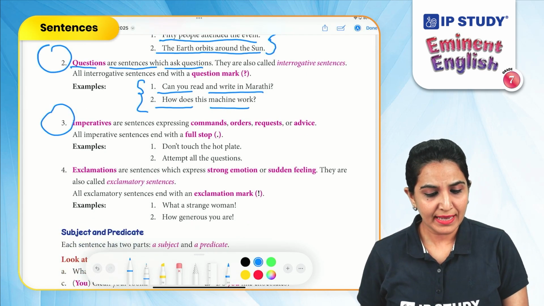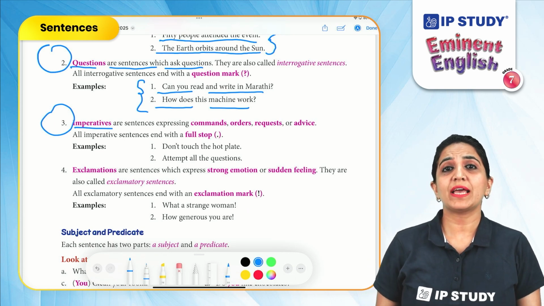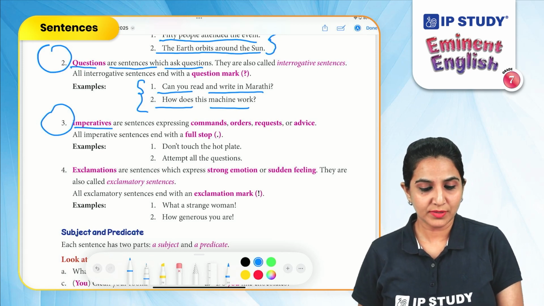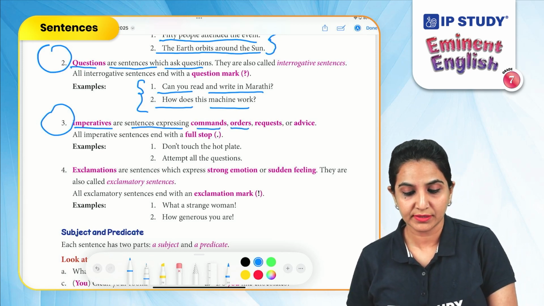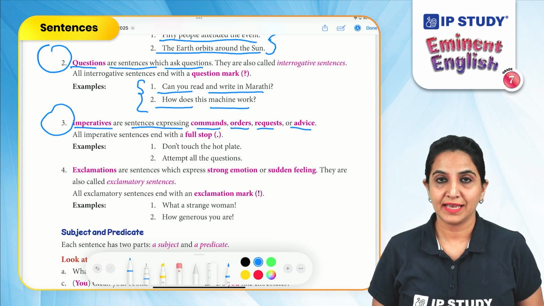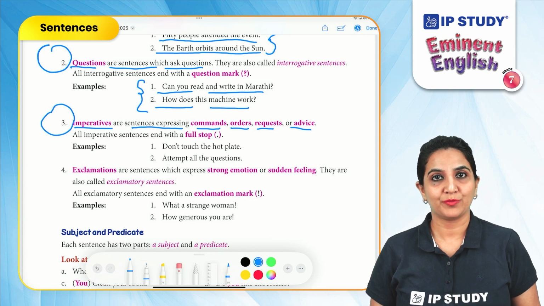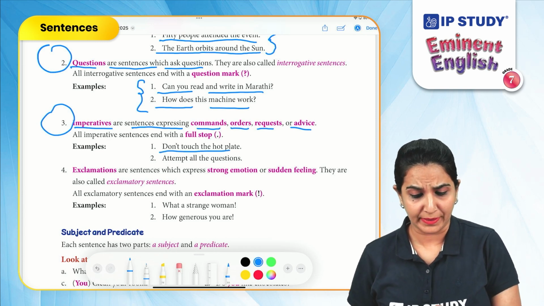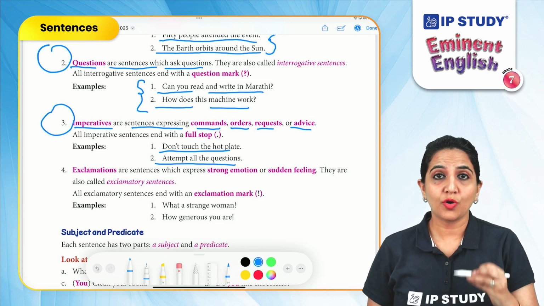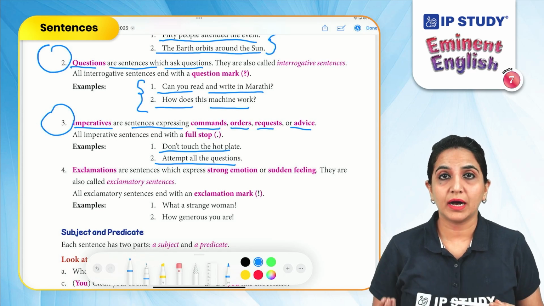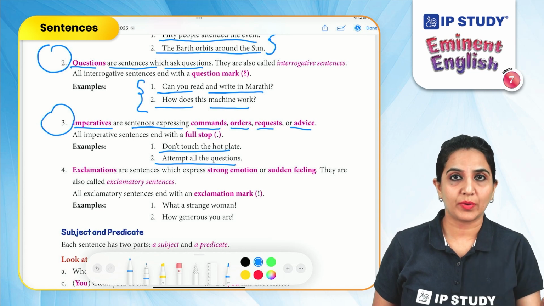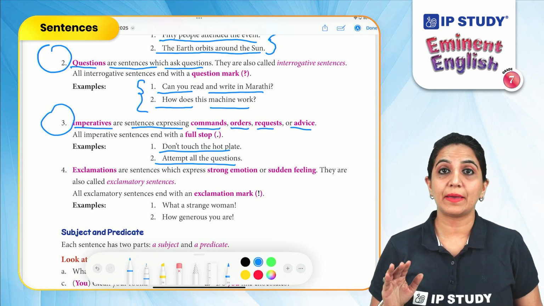Imperatives. Imperatives are those sentences which express commands, orders, requests, or advice. They are all called imperative sentences. They always end with a full stop. For example, don't touch the hot plate. Attempt all the questions. Brush your teeth. So all of these are like a command or a request or an advice. So these kinds of sentences are called imperative sentences.